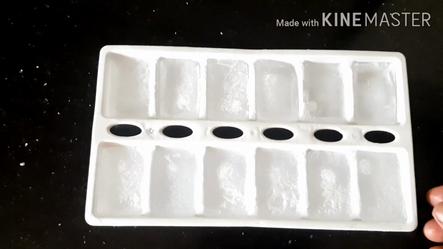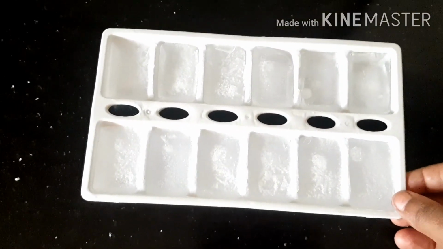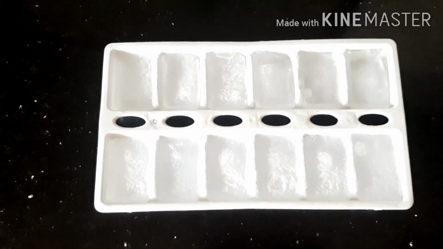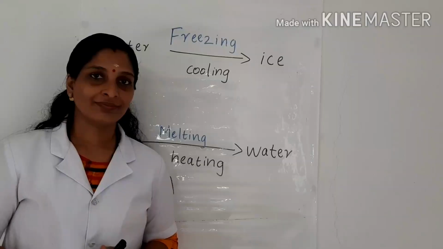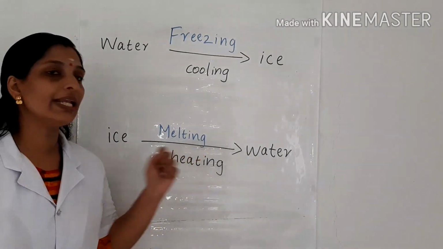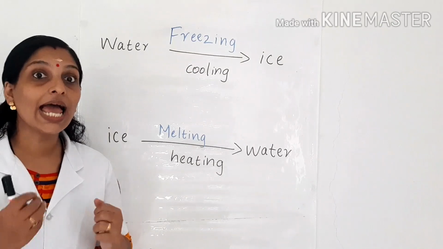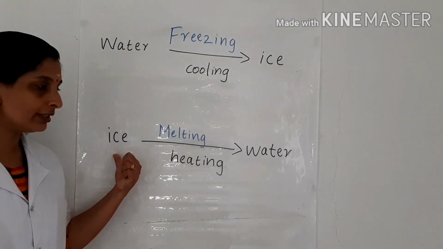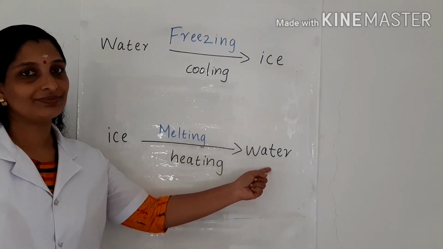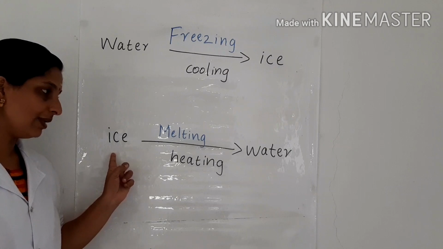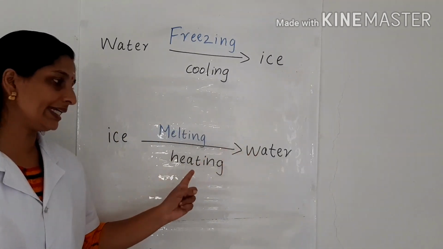Next I am going to keep this ice outside for a while. Let's see what will happen after some time. Okay. The fourth and last process is melting. What will happen in this process? I have written ice over here and here water. So what change will happen? Yes, ice will become water by heating.